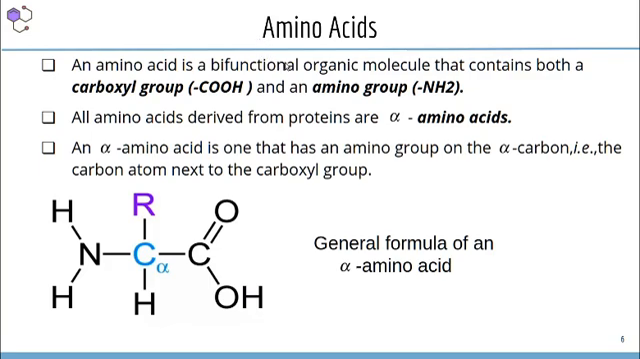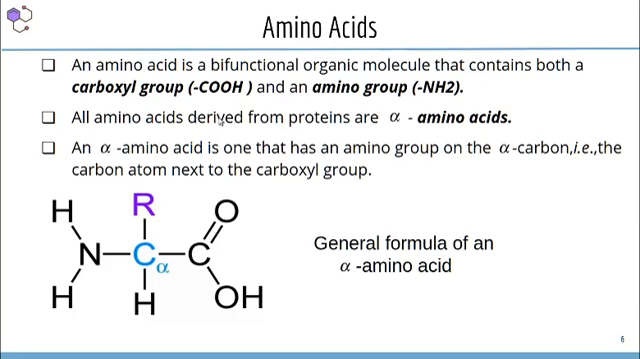We know that proteins are made up of amino acids. So what are amino acids? An amino acid is a bifunctional organic molecule that contains both a carboxyl group, that means the COOH group, and then an amino functional group, that means the NH2 group. So an amino acid contains both the functional groups. That's why the name amino acids.